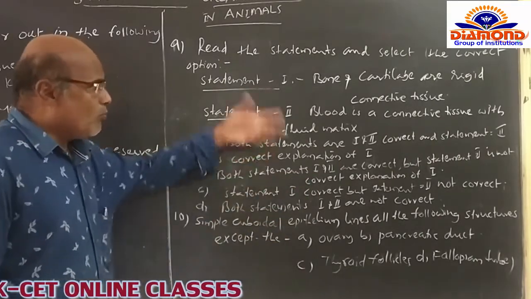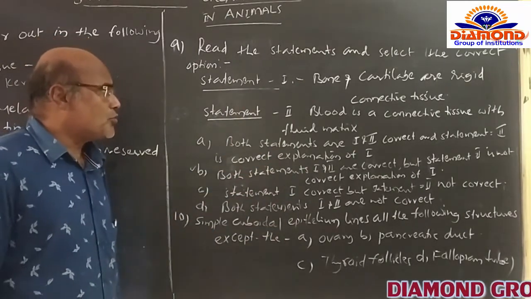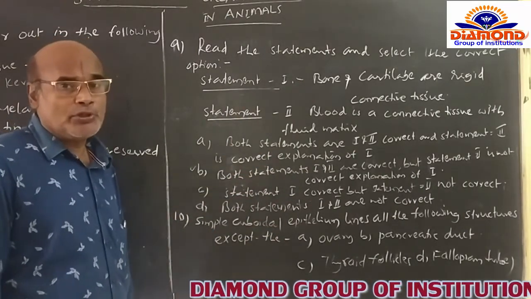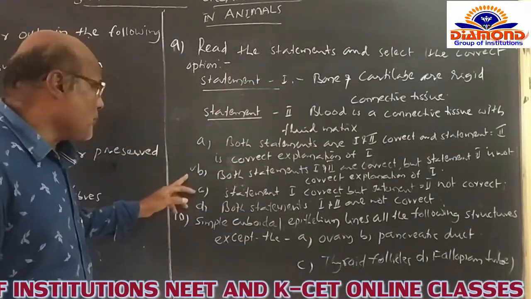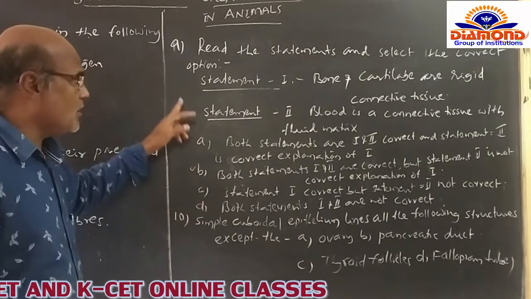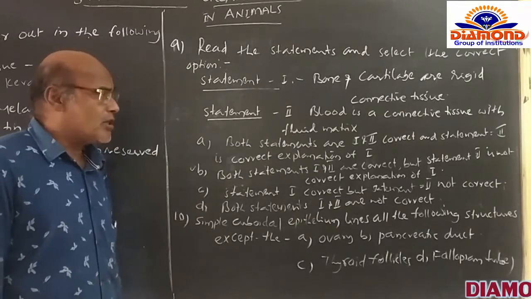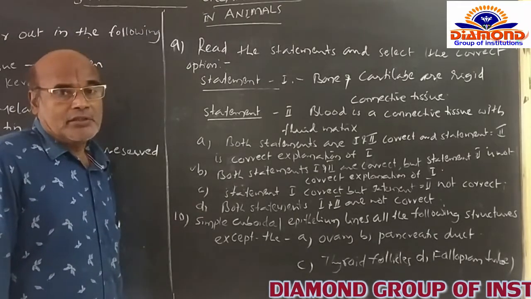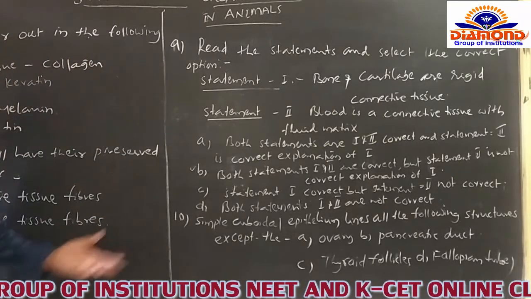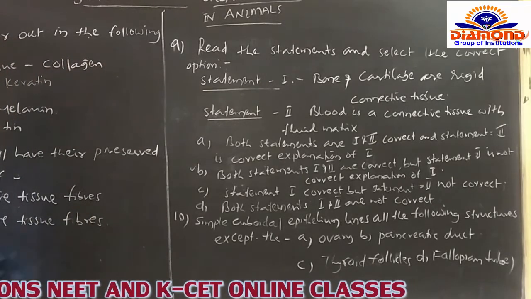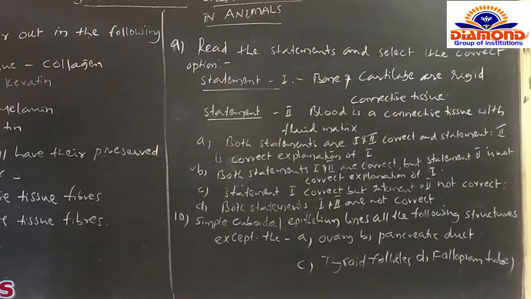So that's why both the statements are correct, whereas blood is a connective tissue with a fluid matrix, which is not supporting the bone and cartilage of statement 1. That's why the B option is true and correct for this question. C option is: statement 1 is correct but statement 2 is not correct. It is also not related, and D: both statements 1 and 2 are not correct. So the D option is also not correct. Only the B option is the correct option for this question. That's why I am opting for the B option.